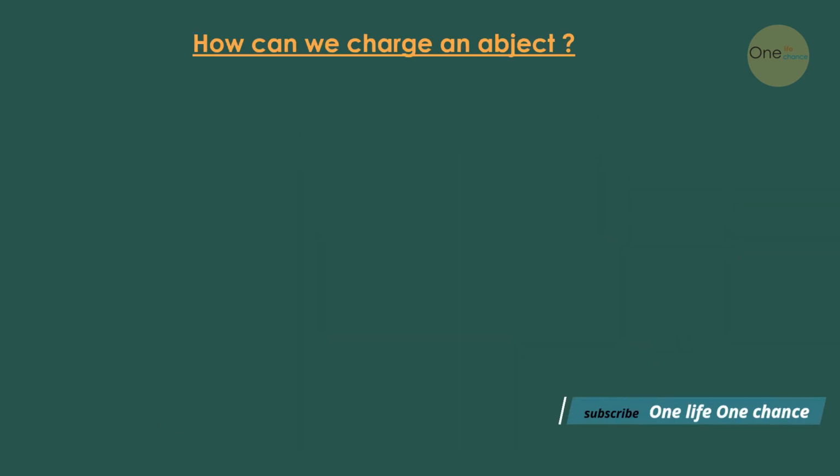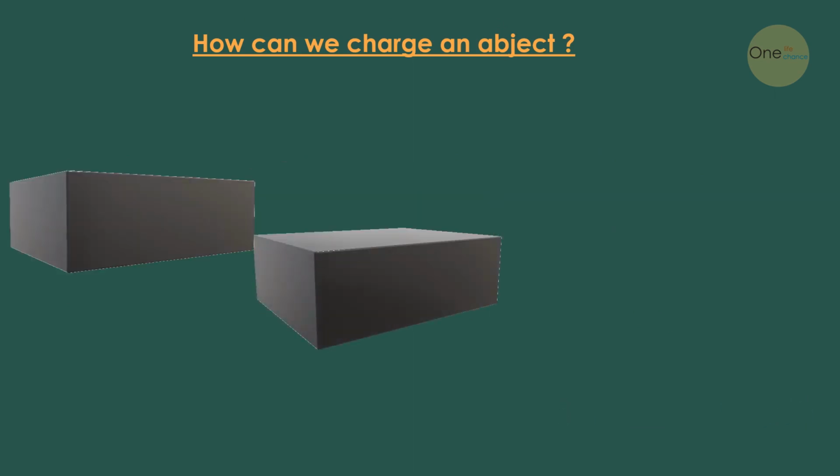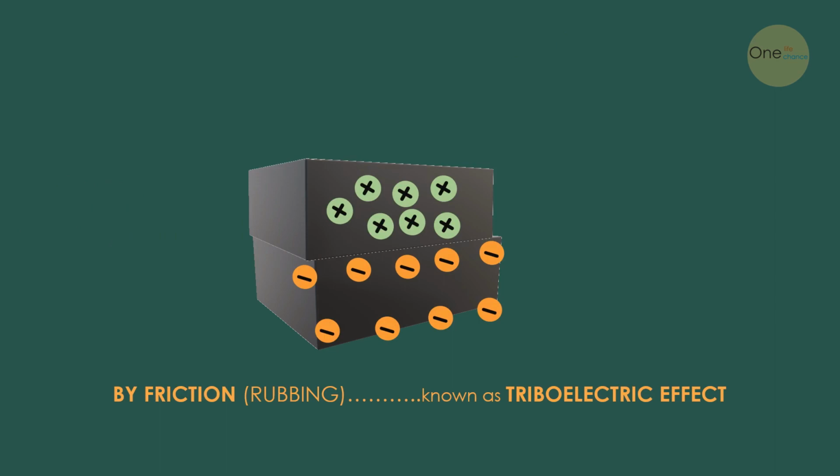Friends, let us know how to charge an object. By rubbing two objects, that is, by friction, these objects gain electric charge. It is known as the triboelectric effect.